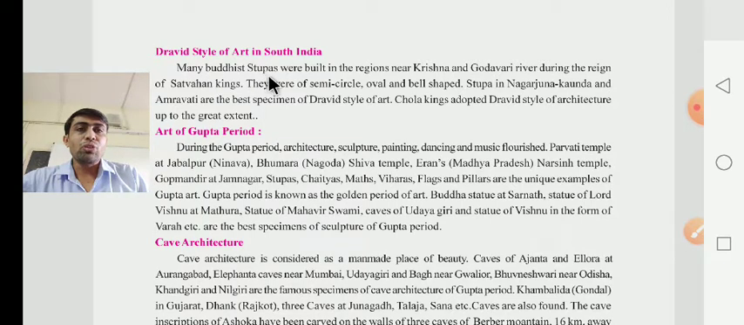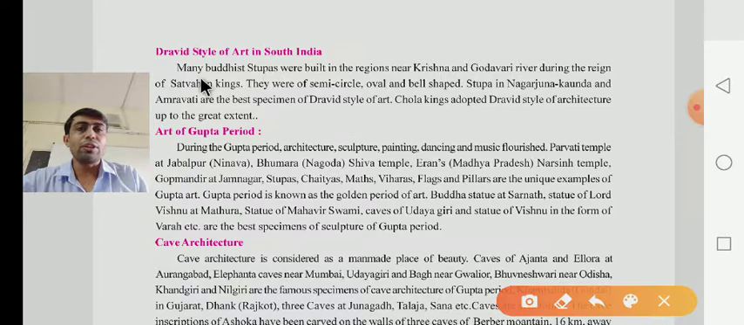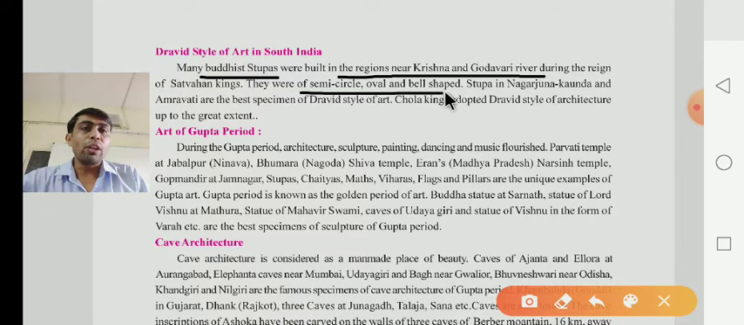Many Buddhist stupas were built in the region near the Krishna and Godavari rivers during the reign of the Satavahana kingdom. What have they given, dear children? They have given that many Buddhist stupas were built in the region near the Krishna and Godavari rivers during the reign of the Satavahana kingdom. They were semicircle, oval and bell shaped.